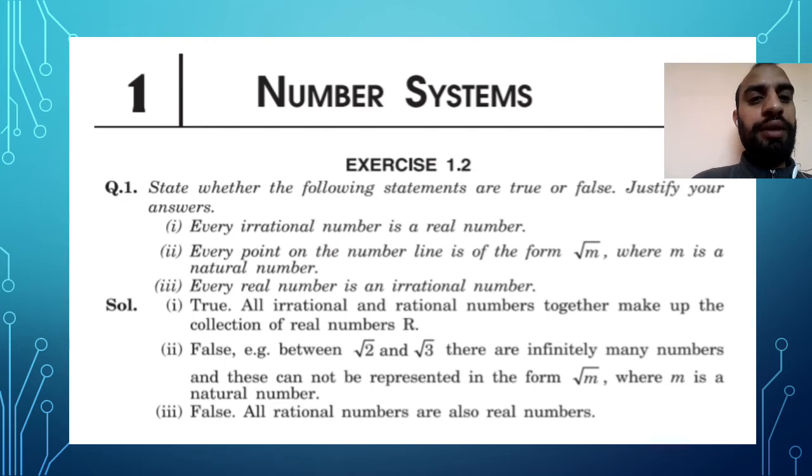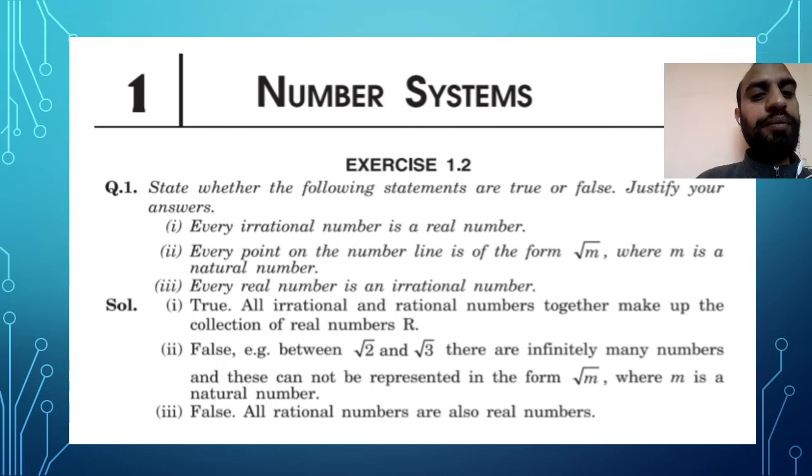Second, every point on a number line is in the form of √m, where m is a natural number. So you all know natural numbers start from 1 onward: 1, 2, 3, 4, 5, 6 and so on. If you take any natural number under a square root, it becomes √1, √2, √3, √4, √5. So this statement is false.